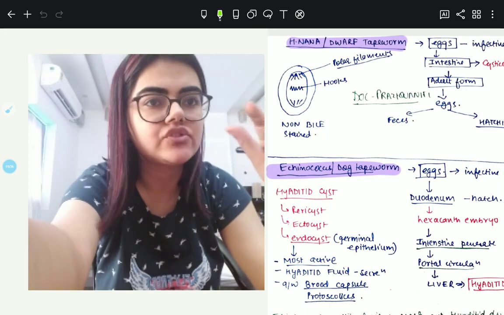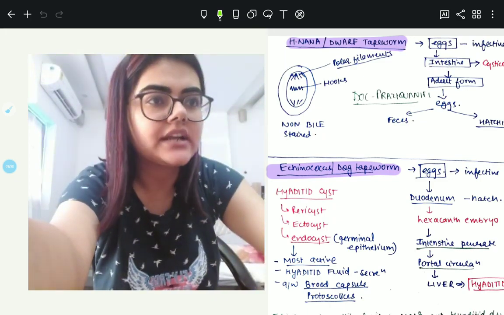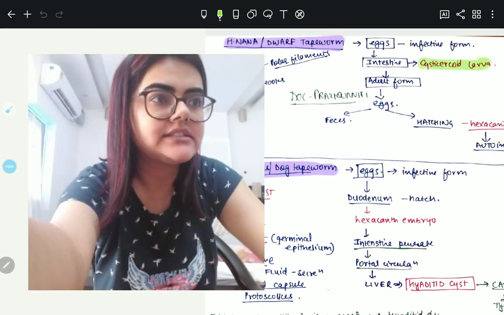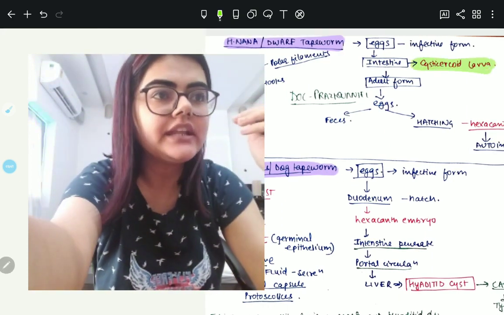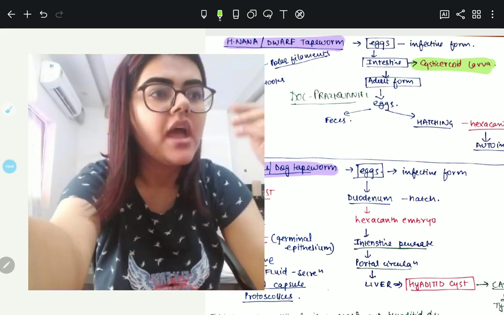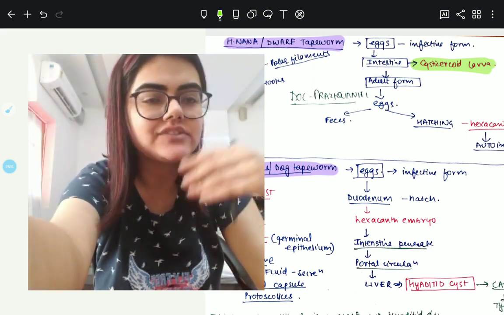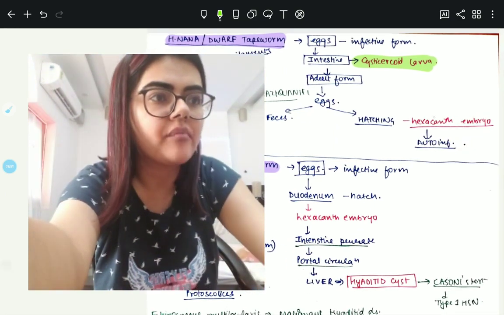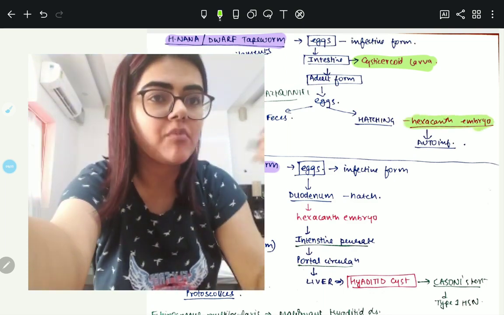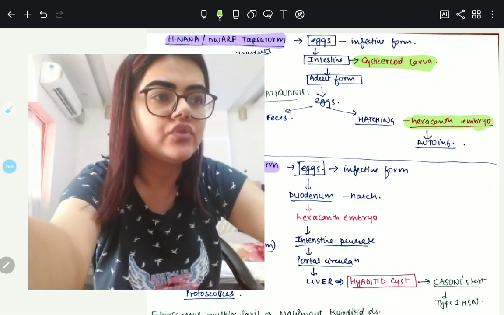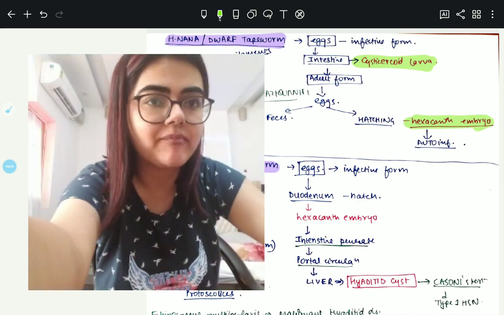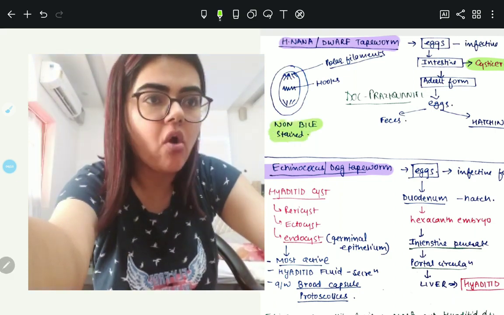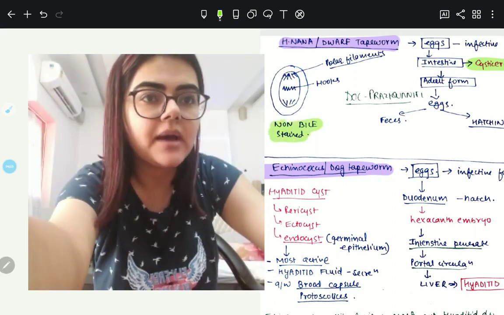Now talking about H. nana, it is also known as the dwarf tapeworm. The eggs are the infective form in case of H. nana, and in the intestine H. nana has the cysticercoid larvae. In the intestine these eggs are converted into the adult form, and then the adult will again lay eggs which will come out in the feces, or these eggs will hatch and result in formation of hexacanth embryo that is responsible for auto-infection. So you need to remember that this hexacanth embryo is responsible for auto-infection, and this is the non-bile stained egg of H. nana that contains polar filaments and hooks.